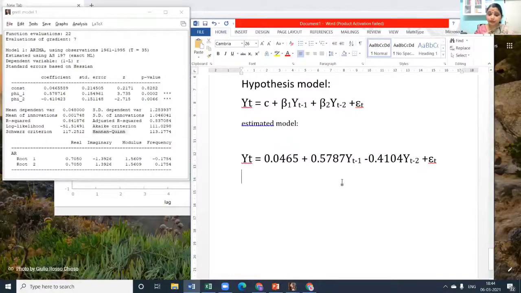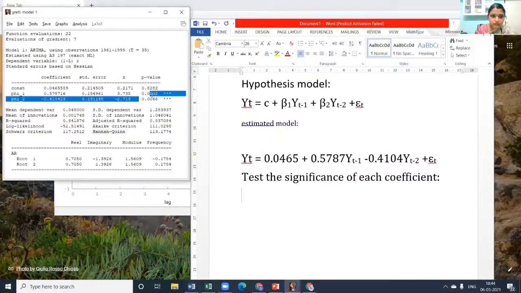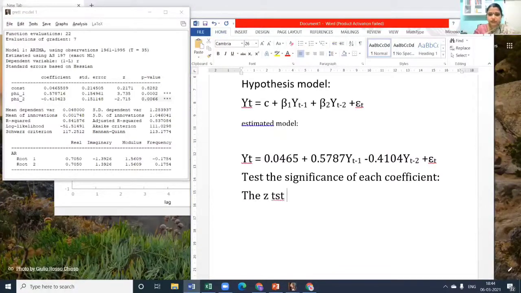A normal procedure is we don't want to. But one point we should check is to test the significance of each coefficient. This is to be confirmed, each coefficient. I am talking about these two numbers. Here you can see the p-value 0.0002 and the second p-value 0.000066. So here we can write that the z-test, or it might be a t-test also. However, the z-test for significance of each coefficient has a p-value.